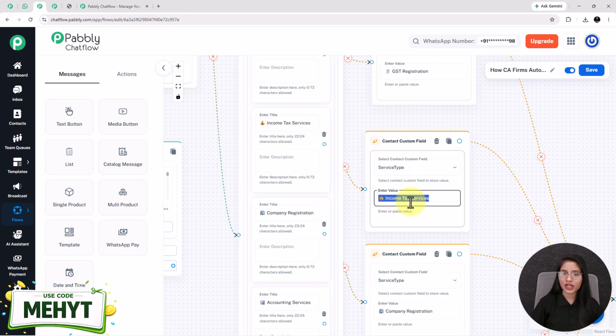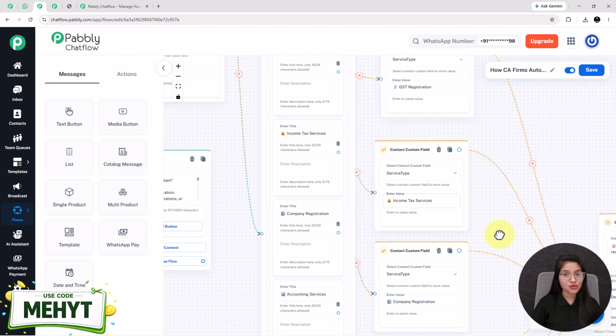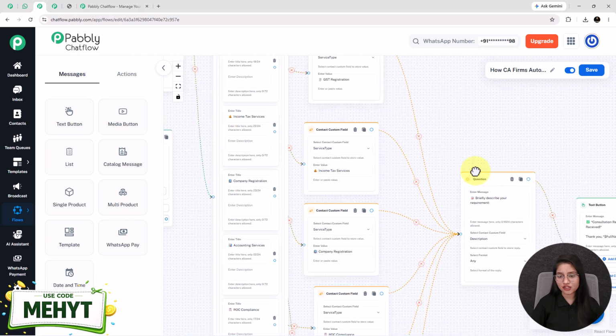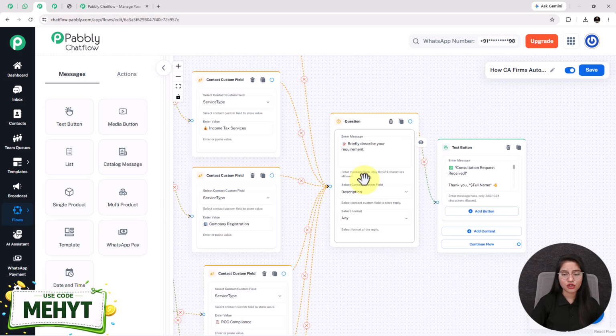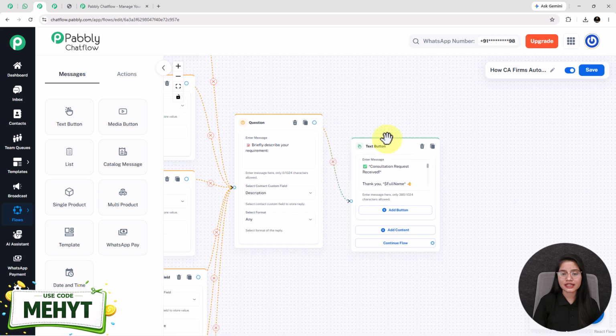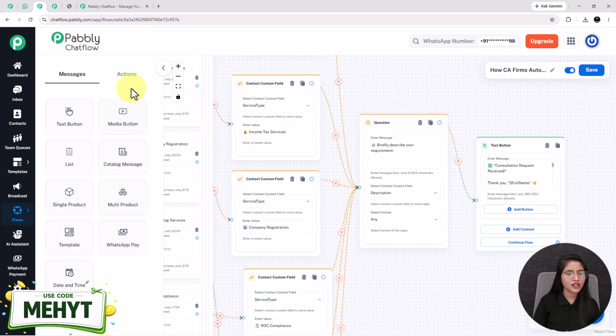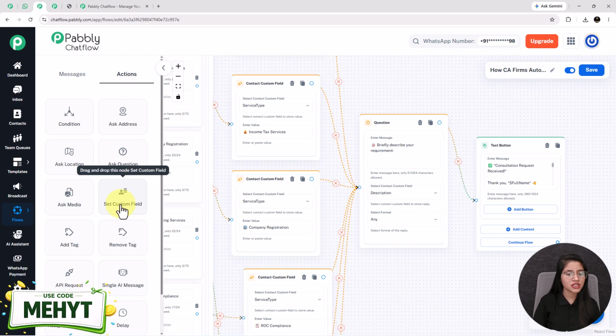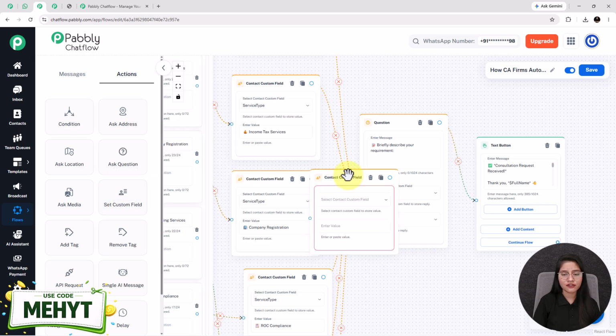At the end, this will help your bot to provide customized messages to your users based on their selection. Next, again, I have added the question node where I ask the client to briefly describe their requirements, and for the last one, I have taken the text button. See, for adding these contact custom field nodes, you have to click on this actions option and add the set custom field from here. Select the contact custom field from this and enter the value in this enter value box.